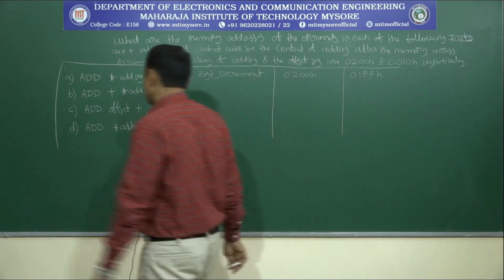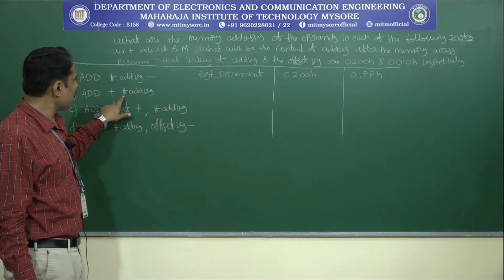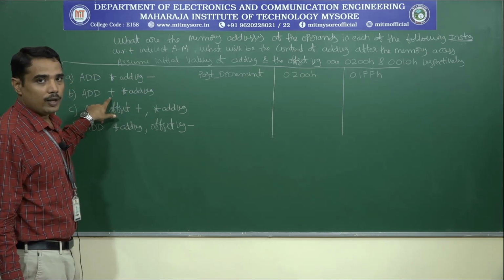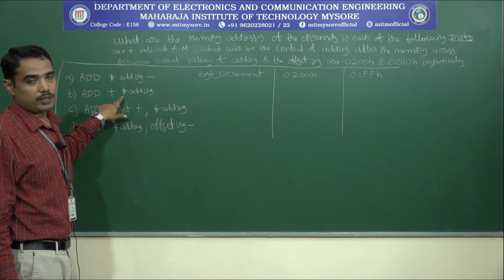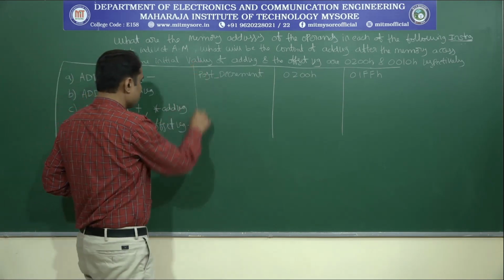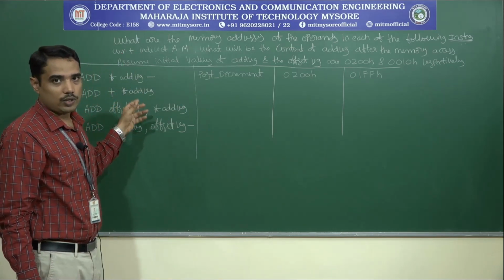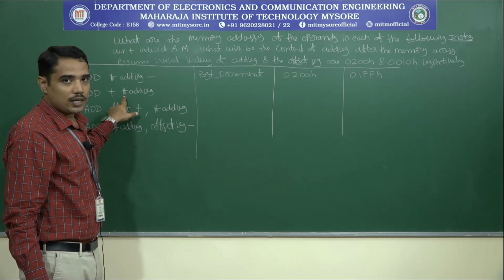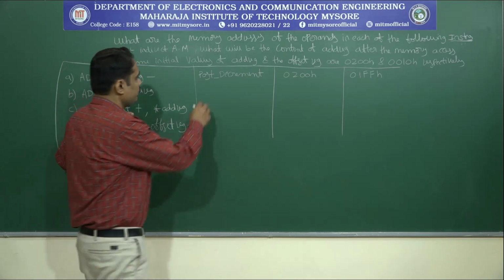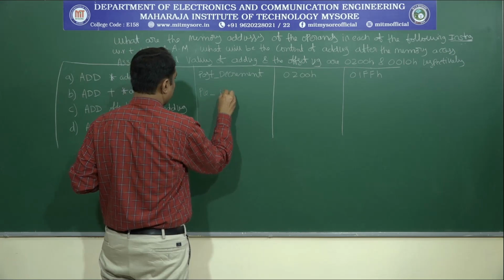Now let us try to work out the second instruction. The second instruction says add plus star address register. This addressing mode is nothing but our pre-increment indirect addressing mode. Then what happens? Before going to update the addition instruction value, we are going to update the address register value. That means we have to increment by one step. First let me write the type of addressing mode, that is pre-increment.